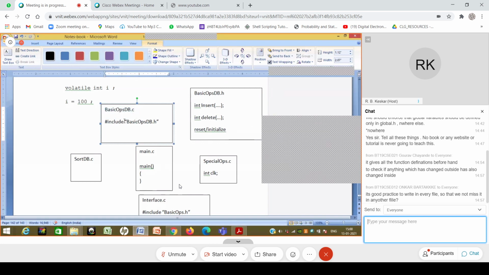So what the basic ops db.c guy says is, nothing doing. I will include this basic ops db.h file that everyone is using. It is kind of stored in a shared area that everyone uses. And he says that I'm putting it so that if anyone makes changes over here, I will immediately know. And that could be myself also. I may make some changes inside, but I don't reflect it outside. That is my responsibility that I have to make. And that is how this consistency is tracked, that what is being declared is exactly the same as what is being delivered. Rather than finding out at the last moment, this is done throughout the development cycle. And that's why this .h file is important.